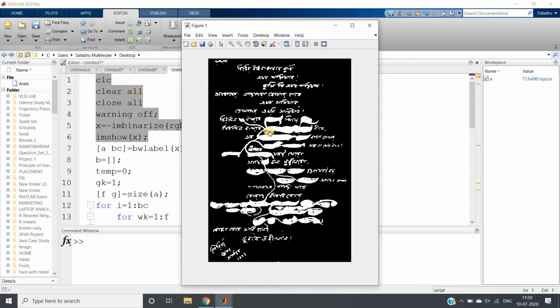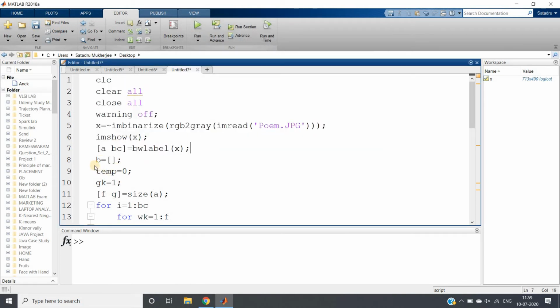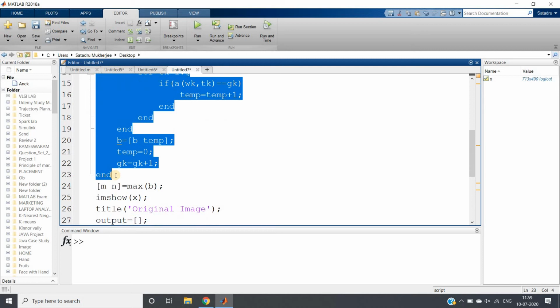Here we can clearly see that the largest binary object is the painting, which is generated due to textual correction and decoration. Now we will apply bwlabel, and then we will find out the distinct labels and how many pixels are present for each, using this part of the code which I have already discussed in my previous video.